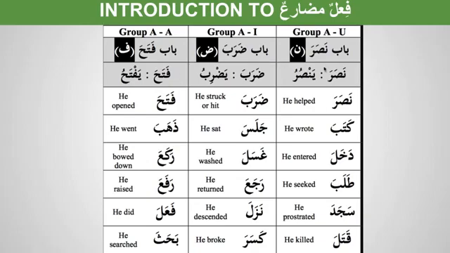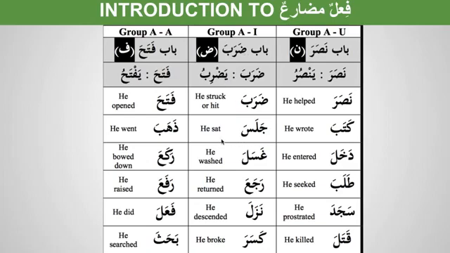It is also important to remember this group because there are certain nouns which derive from these verbs which will have a pattern depending on which group, and it becomes very easy. If you know which group it belongs to, we can tell, okay, these are the verbs or these are the nouns which come from this group. So bab daraba is a group, which means a is the ain kalima in madi and i is the ain kalima in mudari', daraba yadribu.